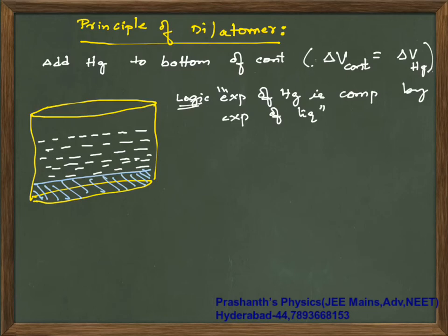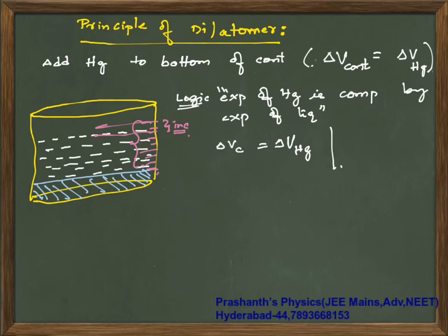So delta V of container is equal to delta V of mercury. Whatever increase in volume, if you have readings here, you can see by how much it has increased, and you can say that much it has expanded.